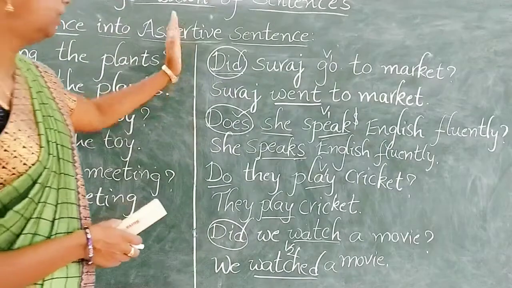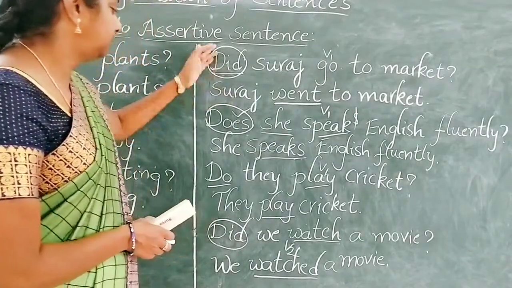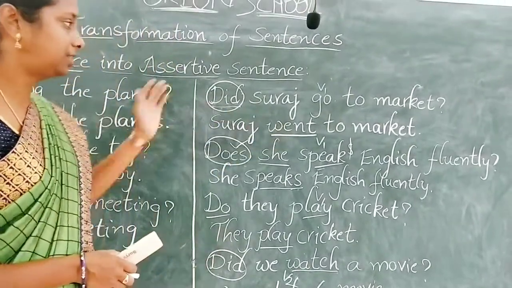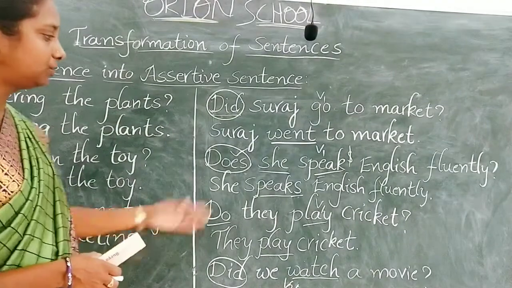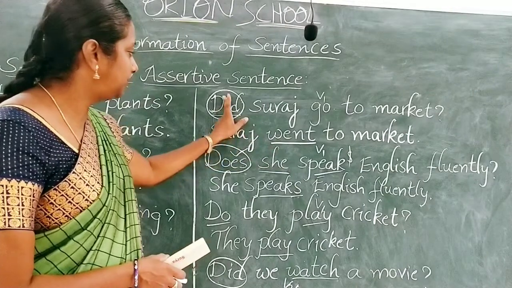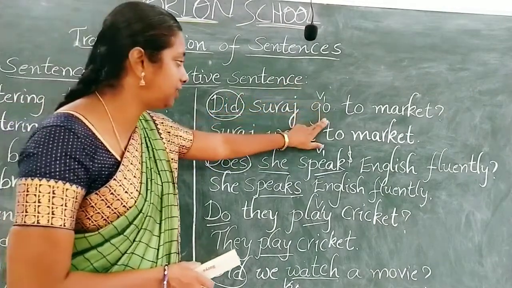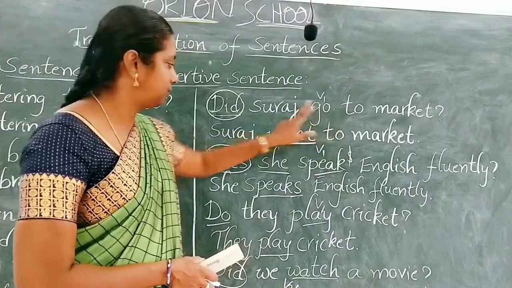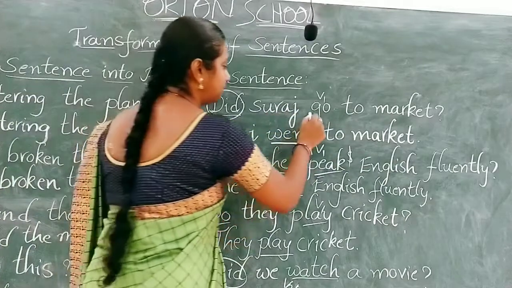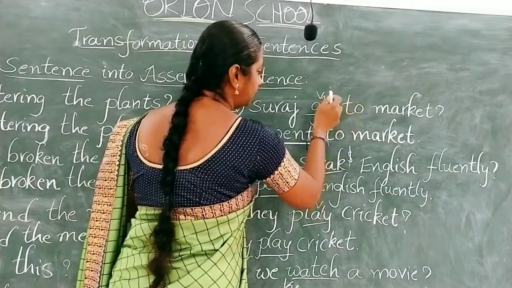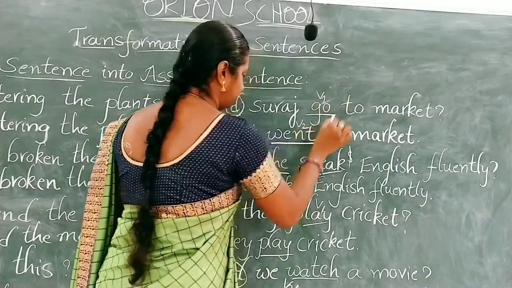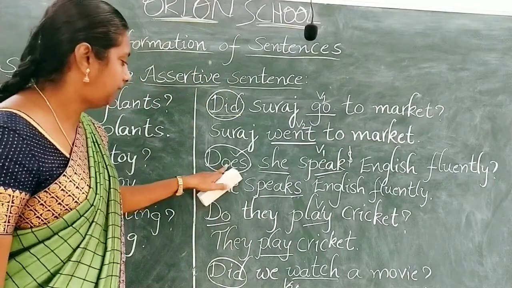Let me explain once again. If we have sentences starting with do forms, first of all we have to identify the subject. If the subject is the third person singular pronoun, we have to use s or es here. Here we have the V2 form, Suraj. So did here is the V2 form, so we changed the main verb into the V2 form. So, Suraj went to market. In the interrogative sentence we have the V1 form, but we changed it into the V2 form here.